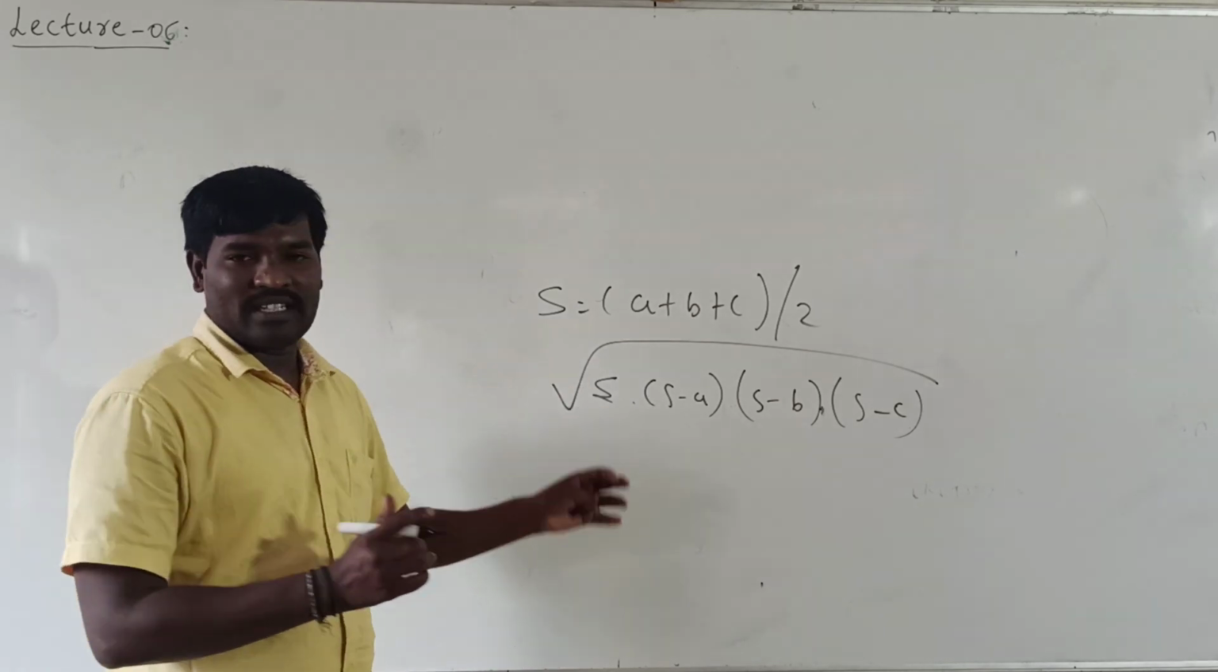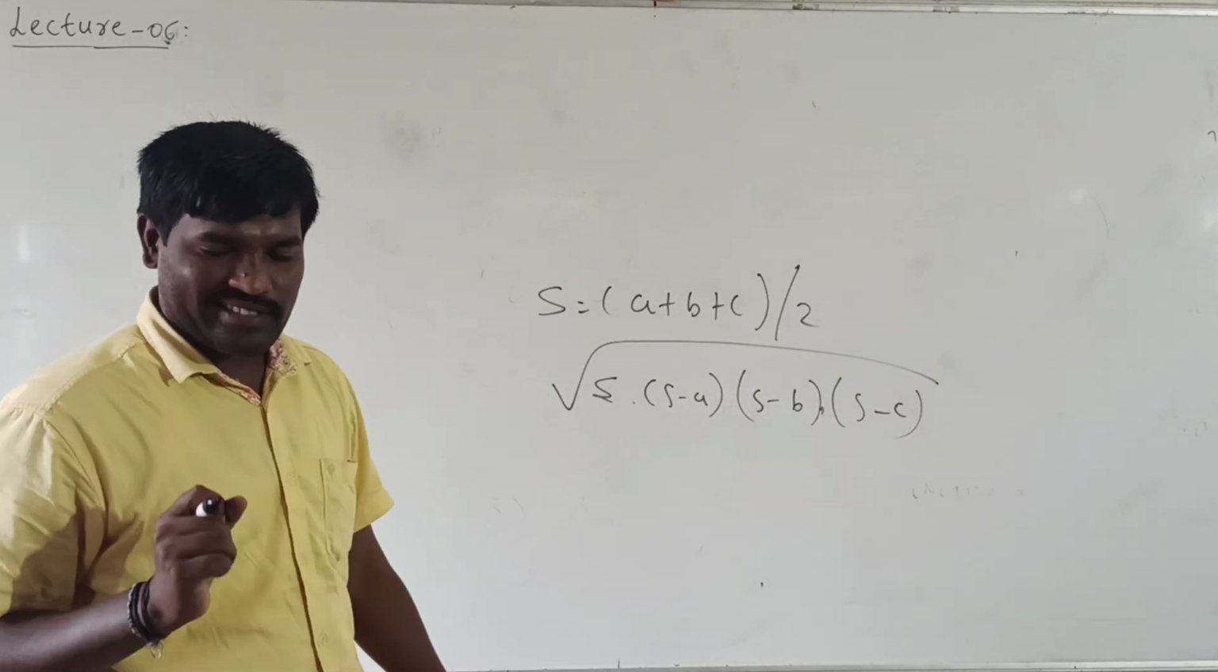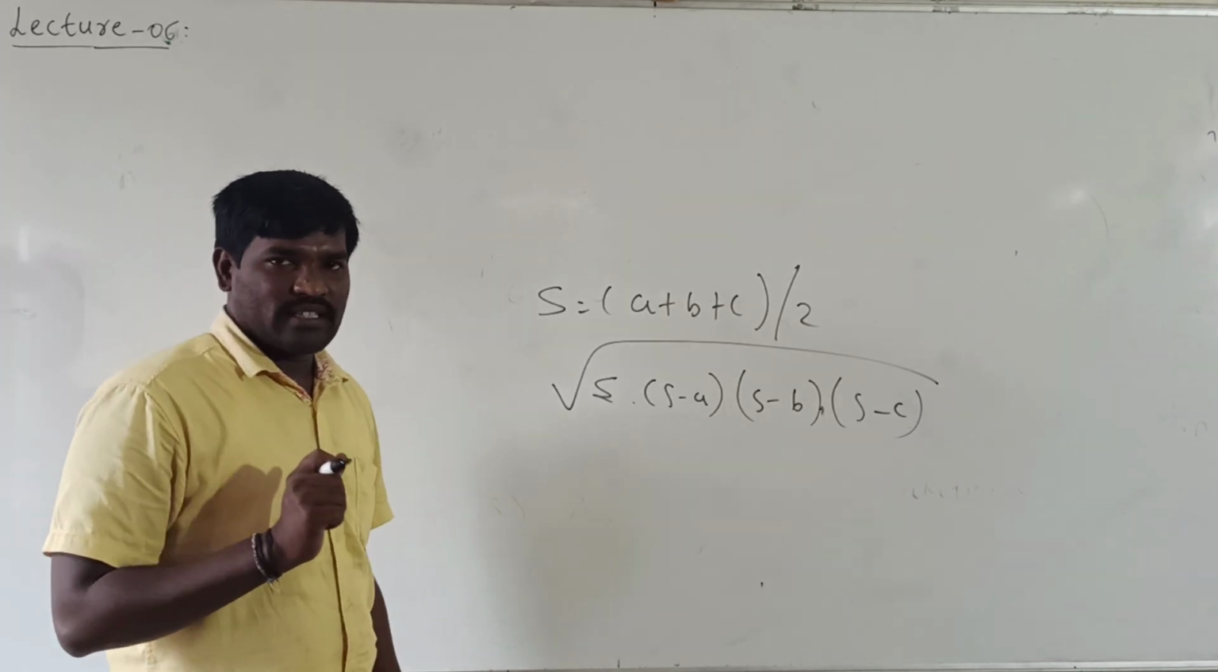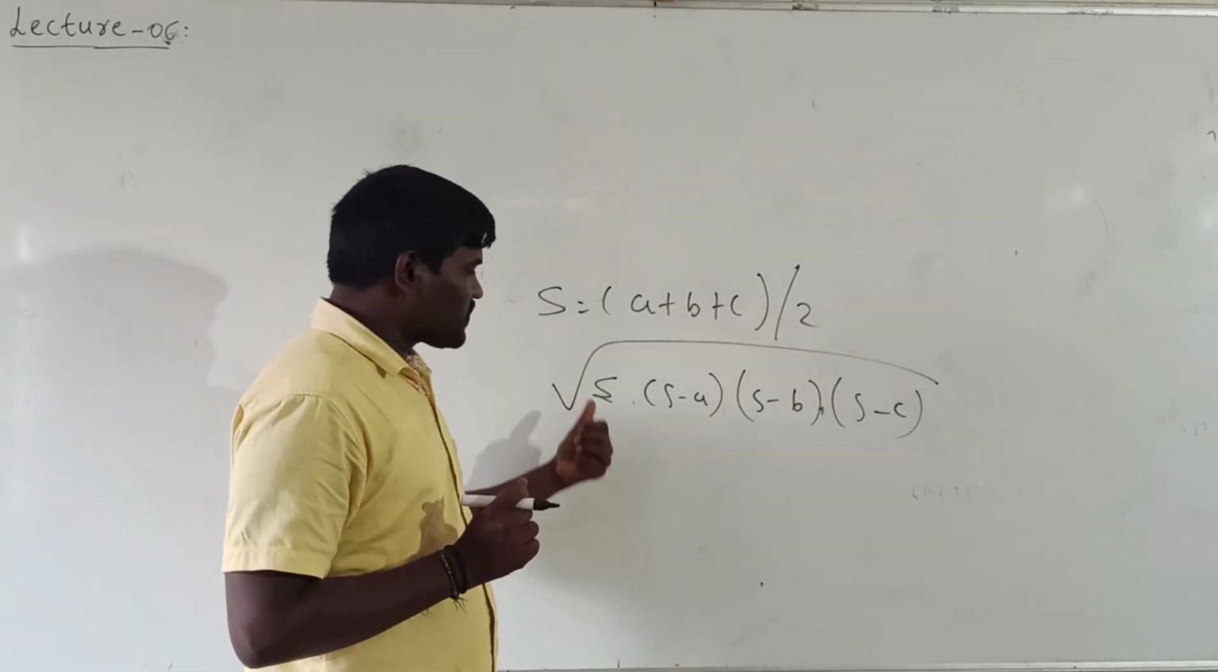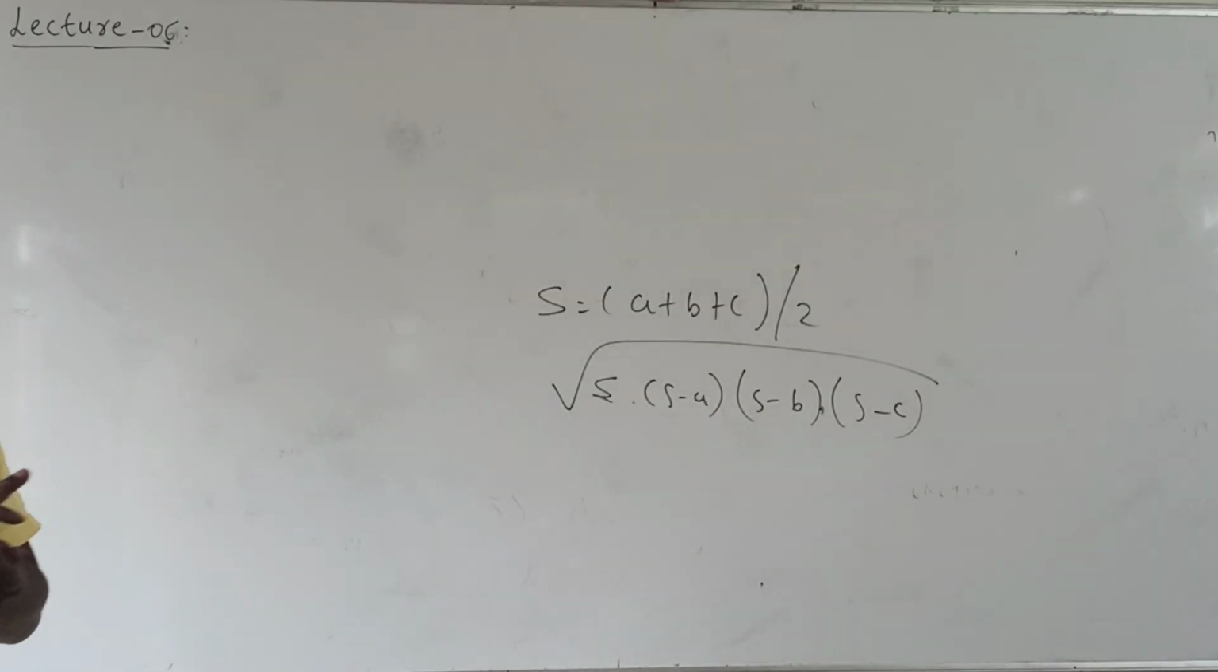This is also called the area of a triangle having 3 sides. See here, first we can calculate the S value, and after that we can find out the area. First we can decide the number of inputs. Here the number of inputs is 3, that is A, B, C. Once we get the values of A, B, C, you can easily find out the S value.